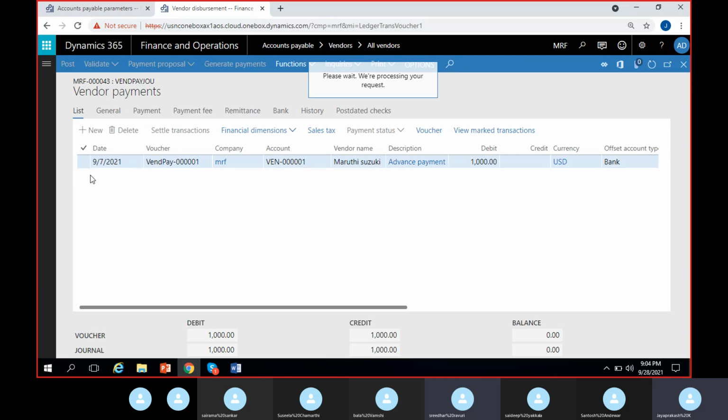Earlier, when we did this transaction on this particular date, the account name we selected was MRF001. But here in this line, it automatically got changed to vendor 001 after renaming it. Mostly it will change everywhere we have used it. But since it worked properly, it will work. If there are a lot of transactions, there are chances of data corruption. If it changes for some accounts, some lines, and some tables, and misses something, then it will be a very big issue in business. So that is why I'm saying not to rename already created vendor names or customer names for which transactions were already created. Okay, but here in this example, it worked successfully.